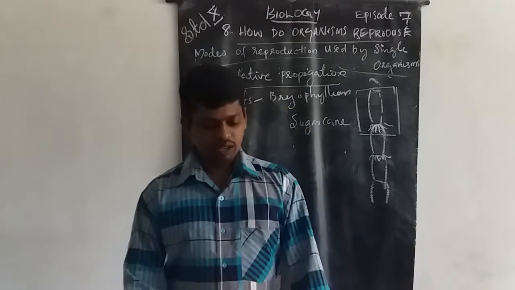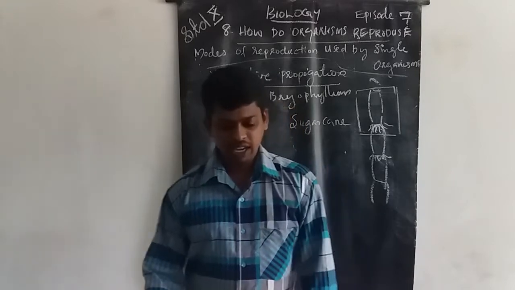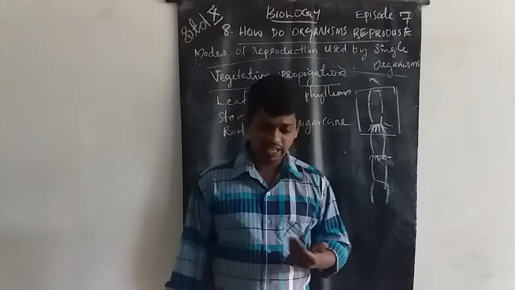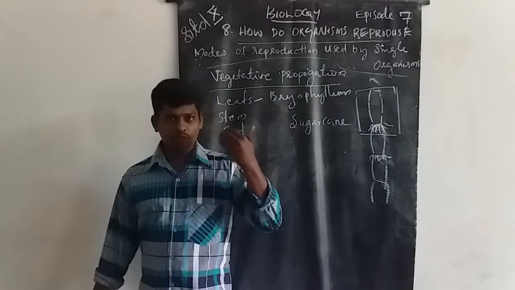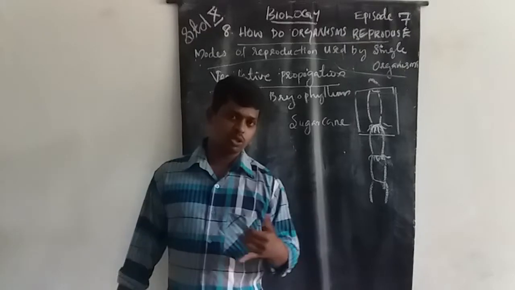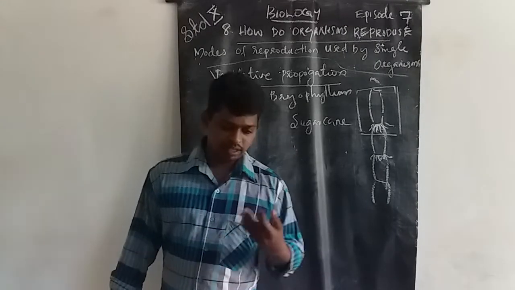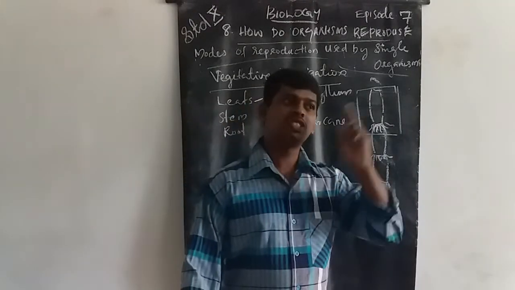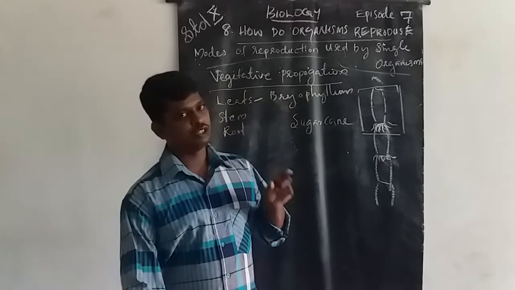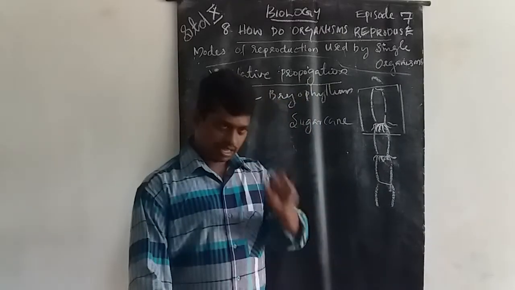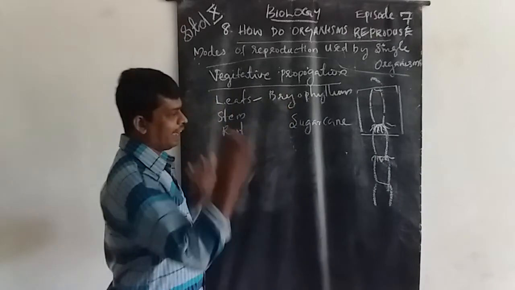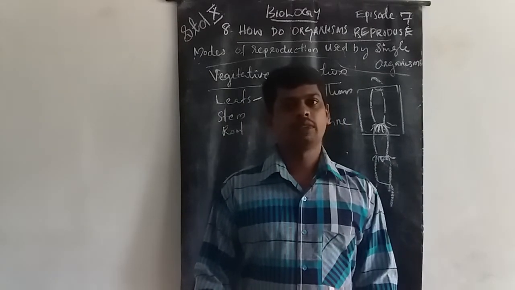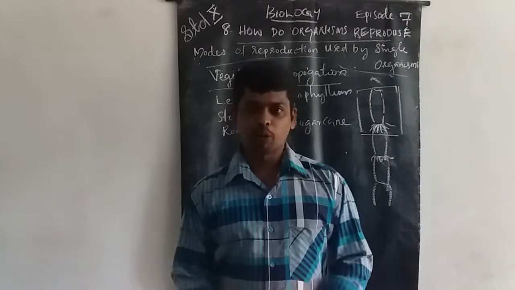Some plants, like banana, orange, roses, and jasmine, are not able to create the next generation by seeds. That means these plants, banana, rose, jasmine, and some oranges, do not have the capacity to produce seeds. Such organisms are propagated by budding, grafting, and layering methods. These are vegetative propagation.